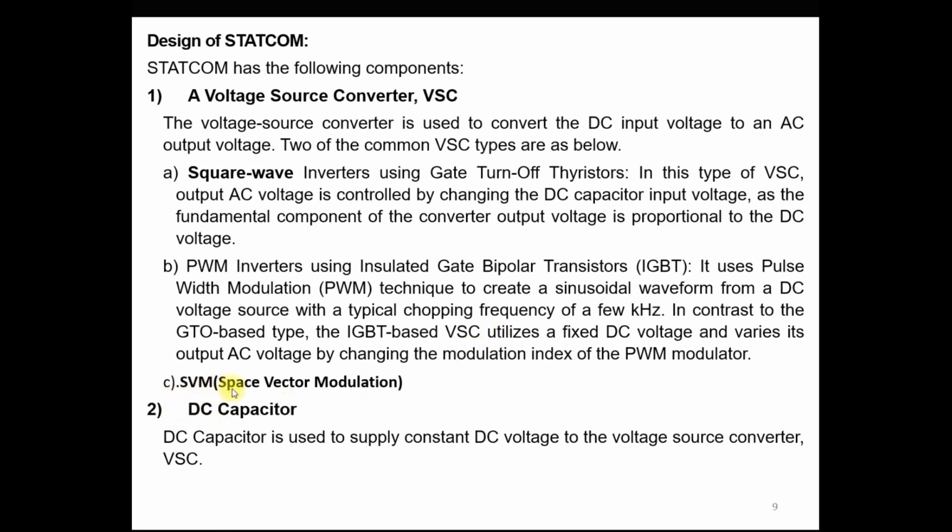So this is the second type of VSC, and the third type of VSC is called space vector modulation. Here we will not discuss the theory of space vector modulation, but you can remember that there are three types of voltage source converter we can use in the STATCOM. The first one is a voltage source converter based on the square wave type, in which we use the GTO as a switch. The second is a PWM inverter based VSC, in which we use the IGBT as a switch, and we use pulse width modulation techniques to control the output AC voltage. And the third one is space vector modulation. So this is the voltage source converter which we use in the STATCOM device.